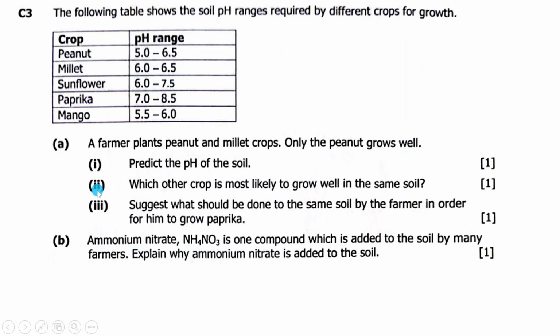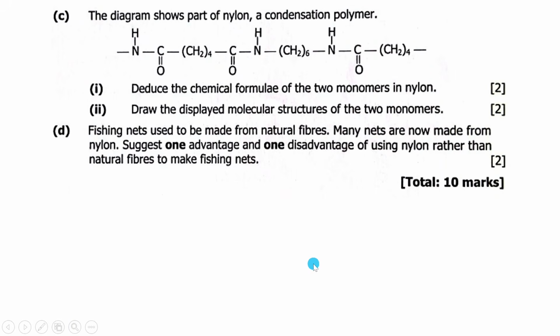Then 2, which other crop is most likely to grow well in the same soil? Then 3, suggest what would be done to the soil by the farmer in order to grow paprika. Then B, ammonium nitrate. This is one compound which is added to the soil by many farmers. Explain why ammonium nitrate is added to the soil.